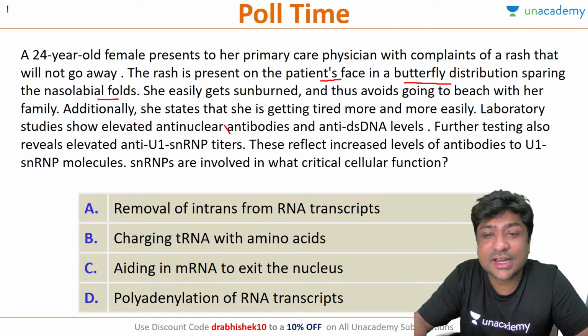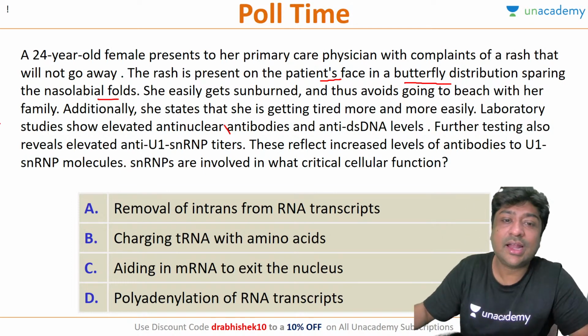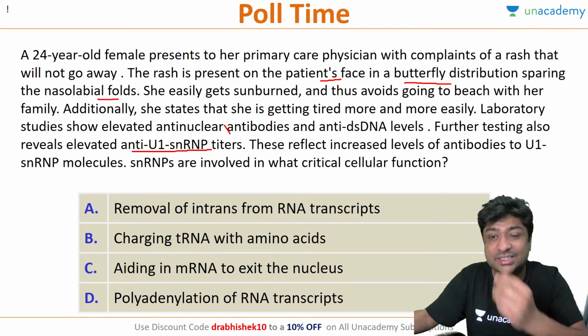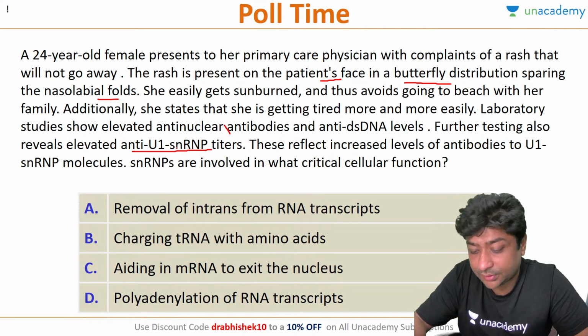Additionally, she states that she is getting tired more and more easily. Lab study shows elevated anti-nuclear antibodies and anti-double-stranded DNA levels. Further testing also reveals an elevated anti-U1 SNRP titer. This reflects an increase in antibodies to the U1 SNRP molecule. The SNRPs are involved in which critical cellular function?